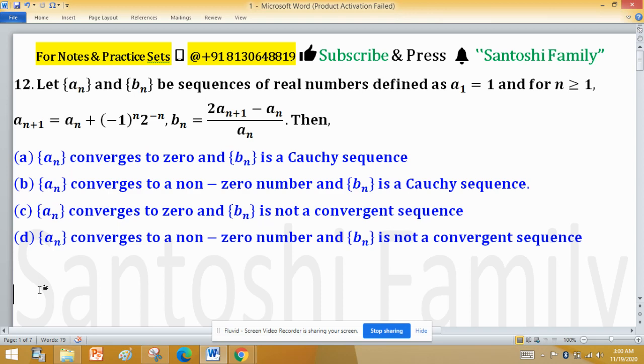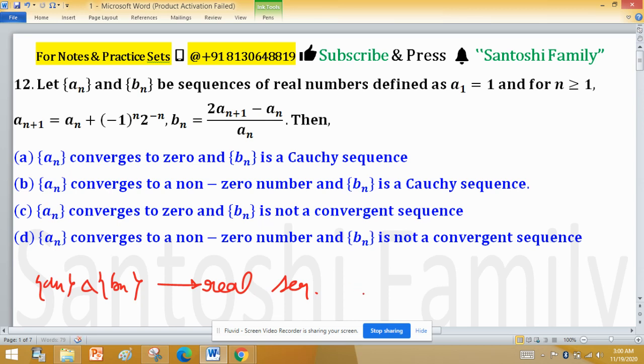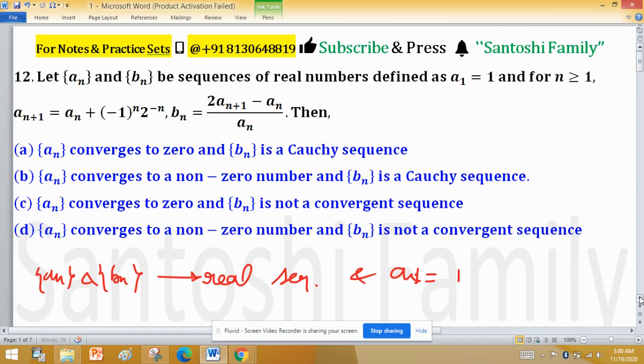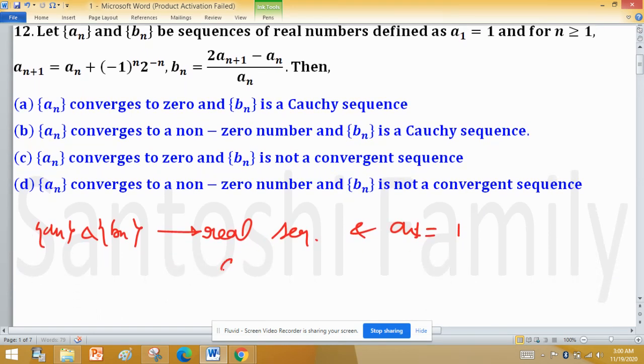First, understand the hypothesis of this problem. Let a_n and b_n be two real sequences, and a_1 is 1, the first term of the sequence. Then a_{n+1} is obtained from a_n plus (-1)^n 2^{-n}. Here n and -n are additive inverses, but n comes from the set of natural numbers, which is not a group, so an inverse is not possible.